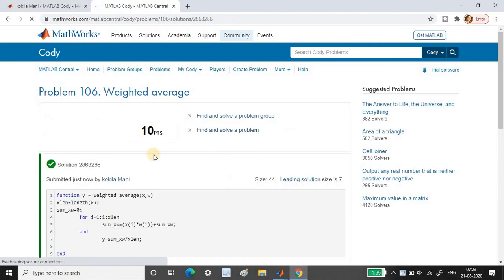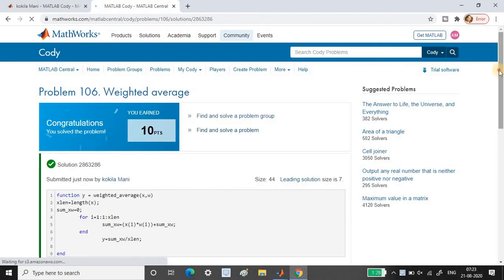Okay, I got 10 points also. So similarly you can do any problem at your end.